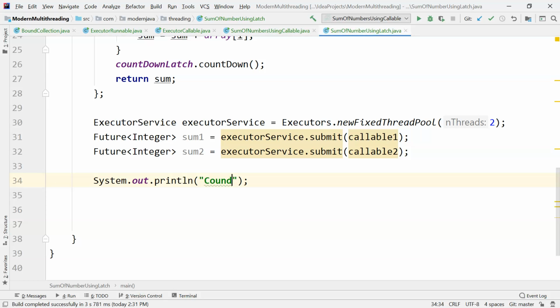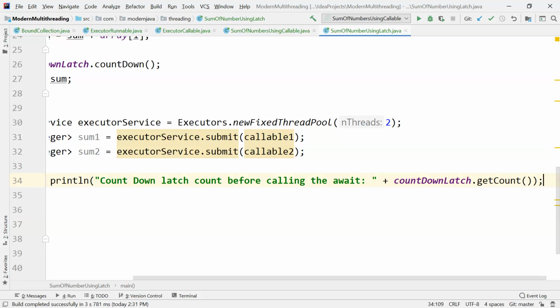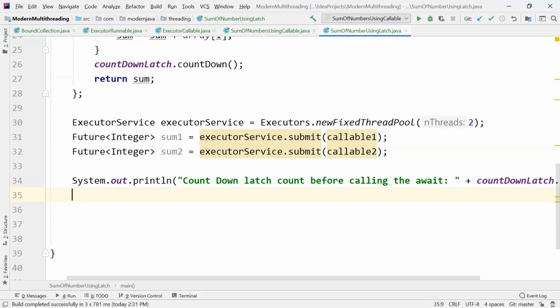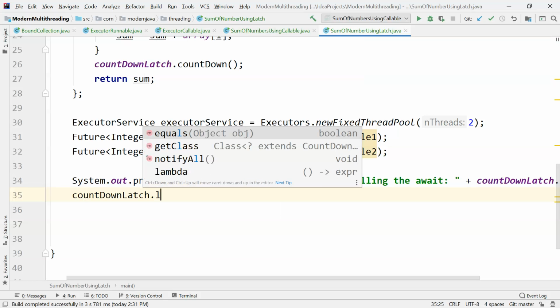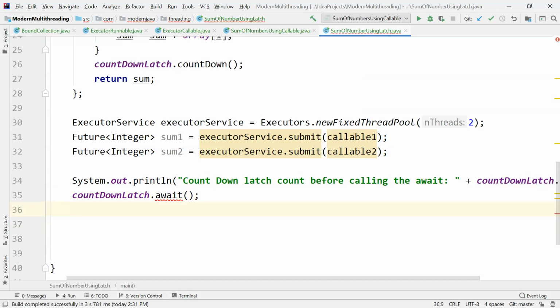So here, first let's print out the countdown latch count. Countdown latch count before calling the await, plus countDownLatch.getCount. So we are printing out the number of latches it has at this point, and we'll call countDownLatch.await. So now we are waiting for those 2 threads to execute.